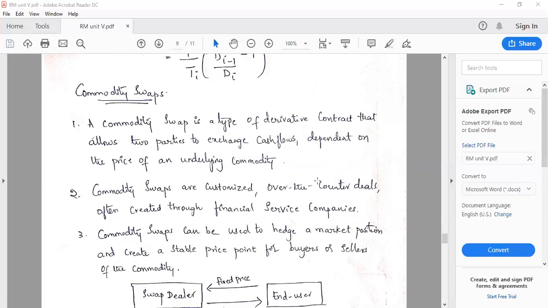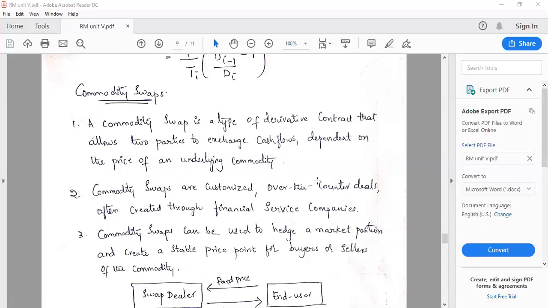It is not customized. But in commodity swaps, customized means it is according to the wish of the customer. The lot size can be determined. Based upon the wish of the customer, the lot size will be prescribed.